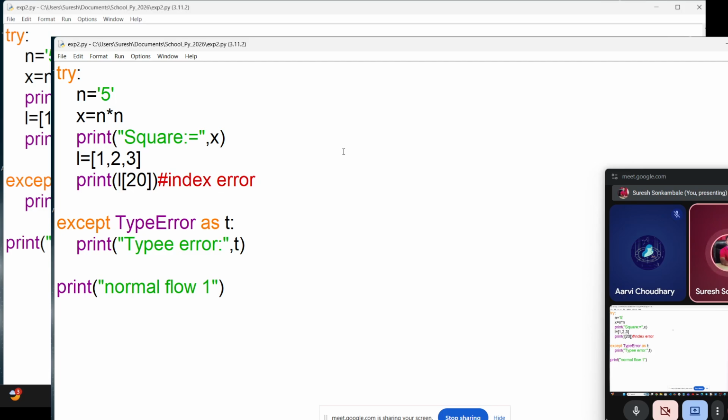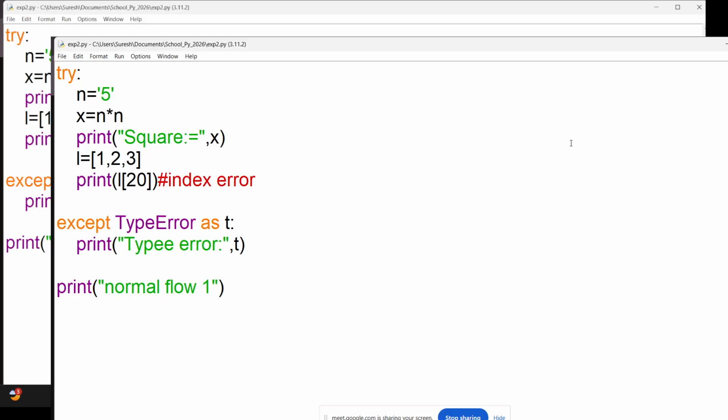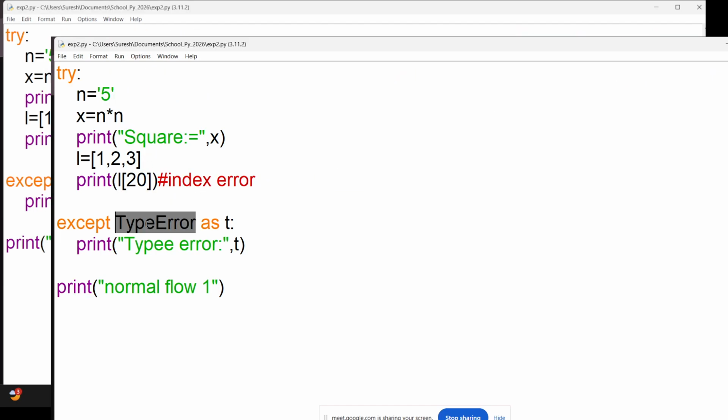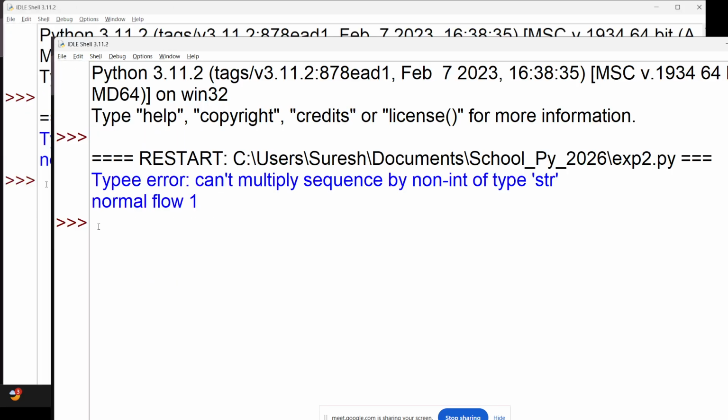We have seen that there is a single try except to handle any kind of error, right? Now assume that if I execute this code, it will work fine because the error is related to the type error. So there is no problem at all because we are specifically handling a type error. But assume that there is not a type error. Then the second type of error will occur, that is called index error. In that case, though we are writing try and except, it still throws the error.